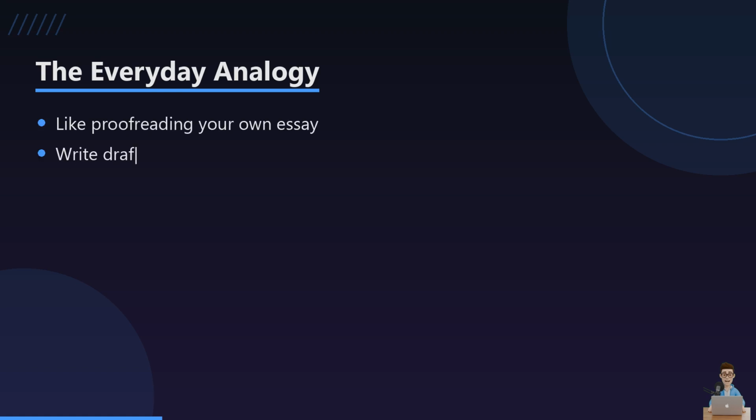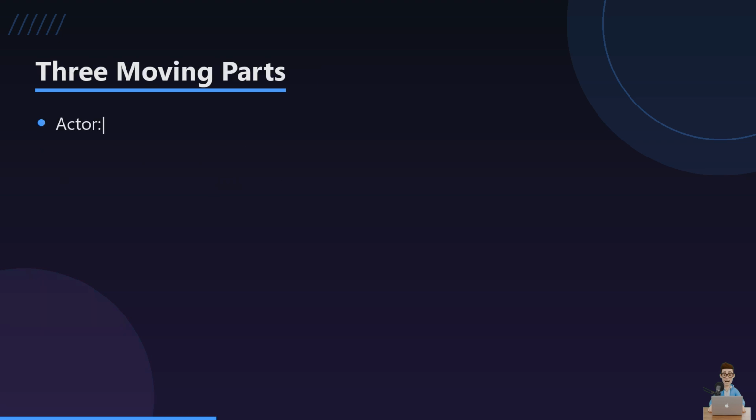Think about writing an essay. You do not get it perfect on the first draft. You write it, you read it back, you notice the weak paragraph, and you rewrite just that part. Reflection does the same thing for an AI agent, except the agent is both the writer and the teacher grading its own paper.